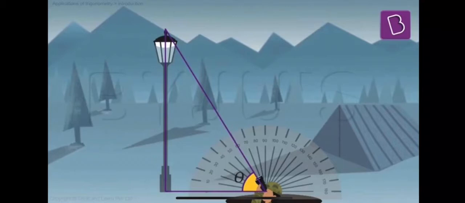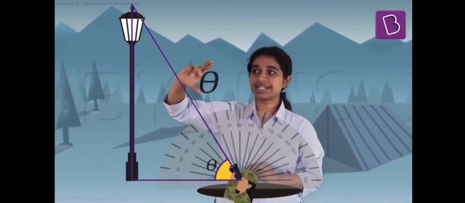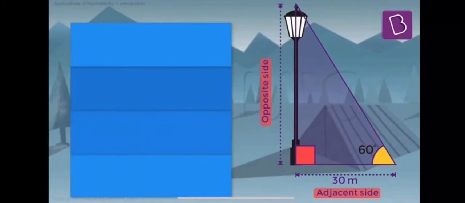So, this angle we now know, right? Let's say it's 60 degrees. So now we know the angle is 60 degrees. And the base, this length, is 30 meters. Now in this triangle, can we very easily measure the height? We can very easily measure the height.